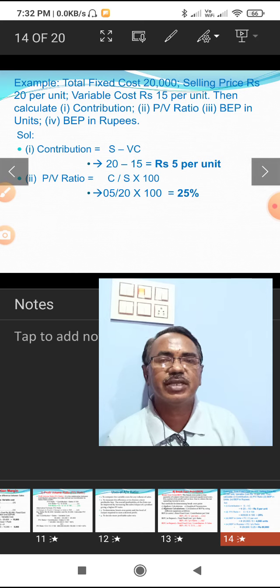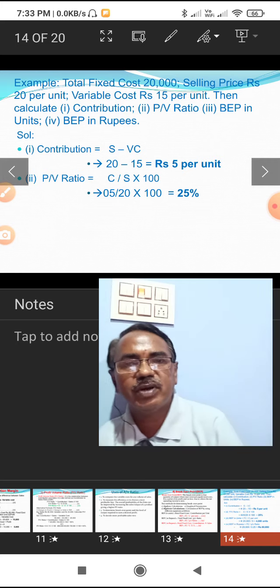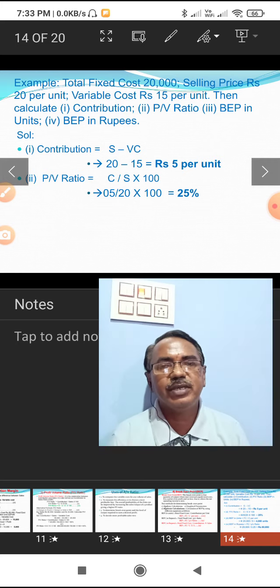Then second, PV ratio. PV ratio is nothing but the relationship between contribution and sales. Contribution to sales ratio is also called the PV ratio. So the contribution we just calculated, 5 rupees per unit, divided by the sales price per unit, 20. That means 5 by 20.